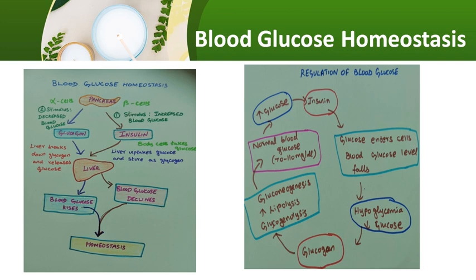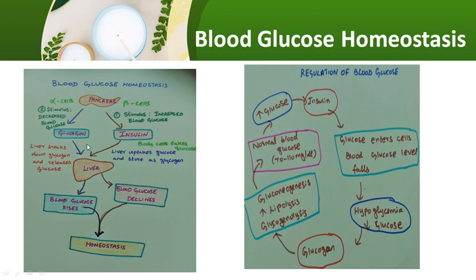Then if the level goes below 70, due to this action of insulin or any starvation or fasting, during that condition it will be sensed by another hormone, glucagon. The pancreas will stimulate alpha cells to secrete more glucagon, and the stimulant for that is decreased blood glucose. That is the hypoglycemic condition, and glucagon will be triggered. It forces the liver to break down more glycogen and release glucose. So in that way it helps to increase the blood glucose level.